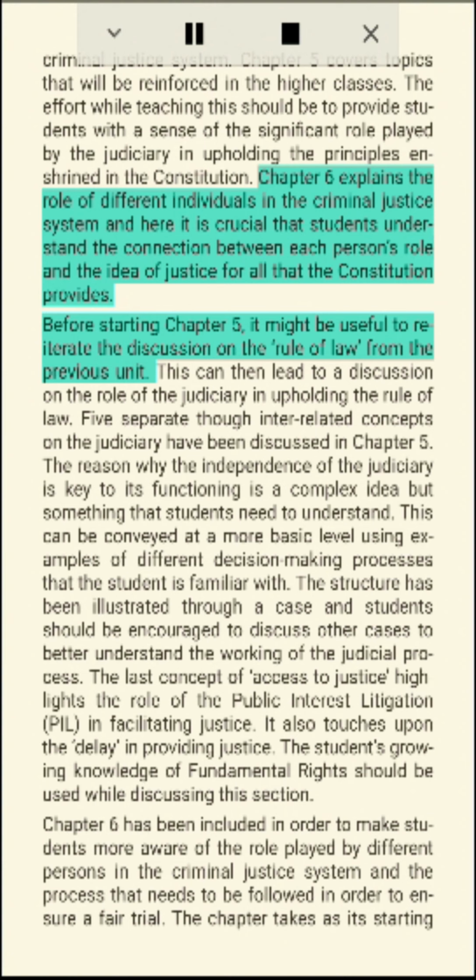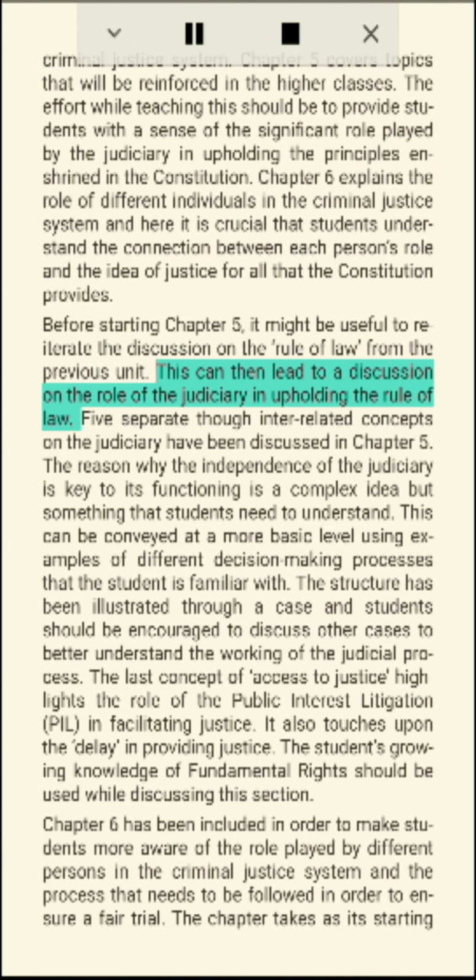Chapter 6 explains the role of different individuals in the criminal justice system, and here it is crucial that students understand the connection between each person's role and the idea of justice for all that the Constitution provides. Before starting Chapter 5, it might be useful to reiterate the discussion on the rule of law from the previous unit. This can then lead to a discussion on the role of the judiciary in upholding the rule of law.